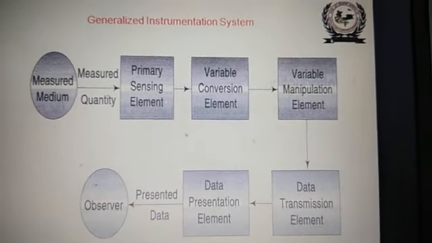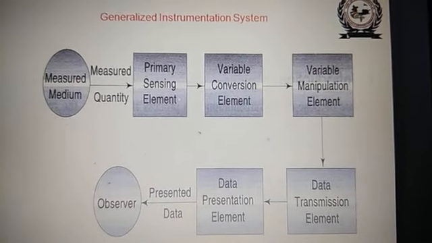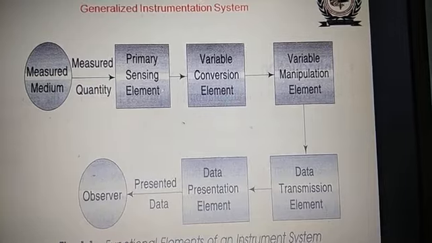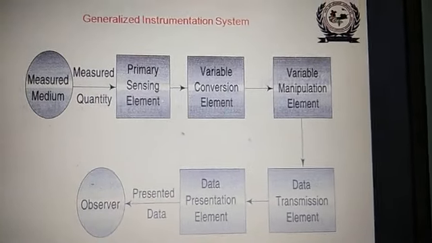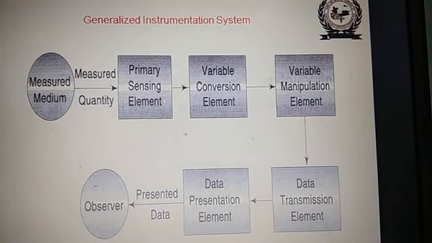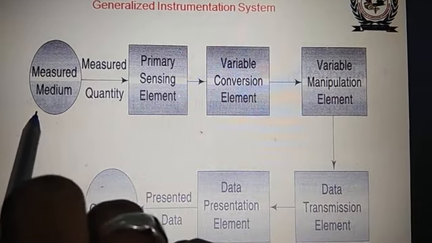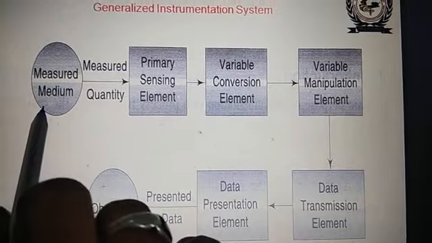Once again, I will repeat this block diagram. You can see this is the generalized instrumentation system. Everywhere in instrumentation this is used. Here is the medium which is to be measured.